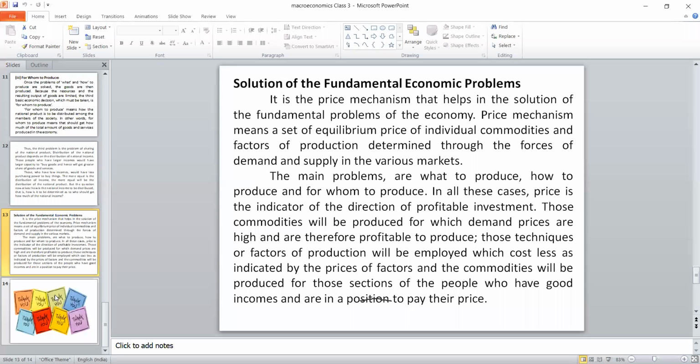The main problem of what to produce, how to produce, and for whom to produce is that we should design the product. What is the demand for that particular product? Based on that only we have to go for that particular product. Suppose people are not demanding a particular product, the resources will not be allocated for this.